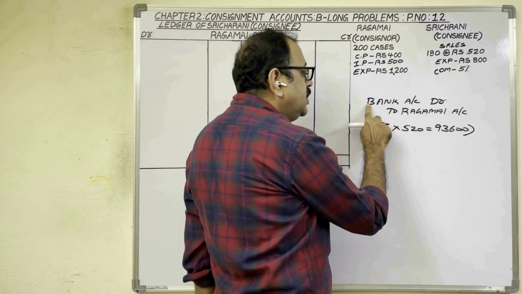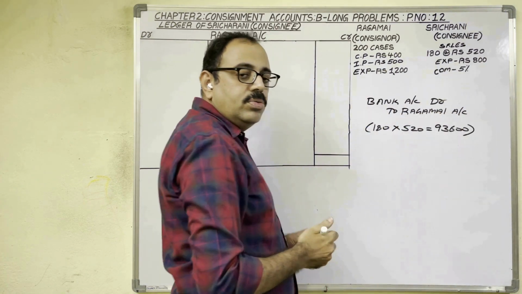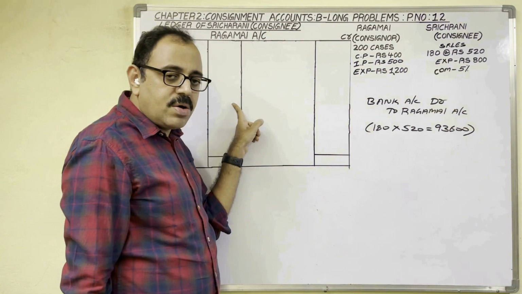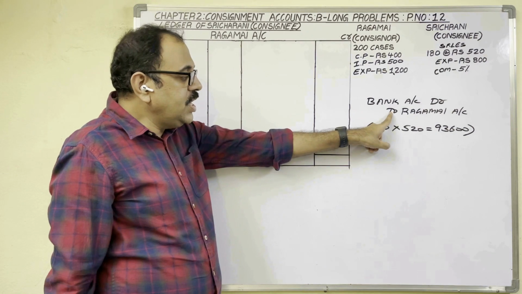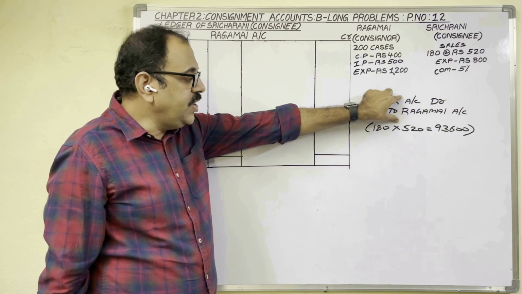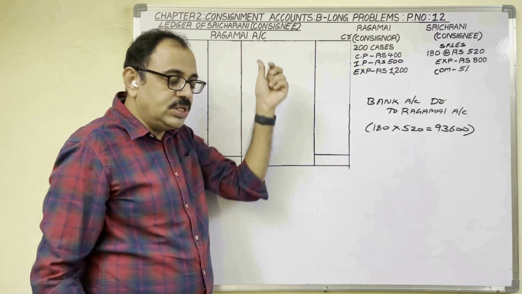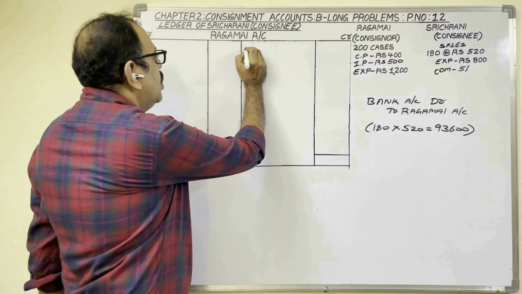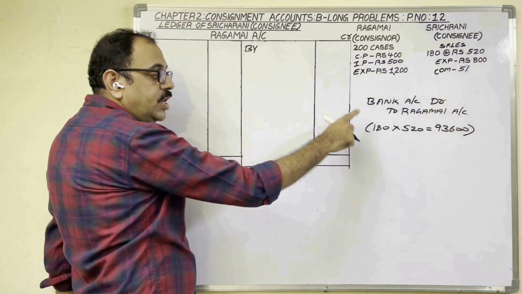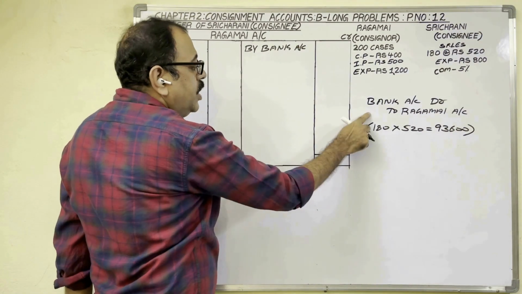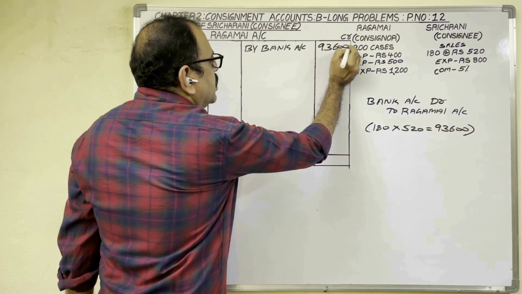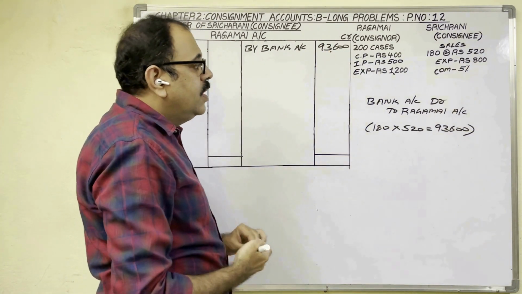So final entry is bank account debit to Ragamayi account. In consignee's books, we are preparing consignor's account, Ragamayi's account. In journal entry, Ragamayi's account is credited. Therefore, this entry credit side we should post. What to write in particulars column? By other account name. Now the other account is bank account. Amount is 93,600 rupees.